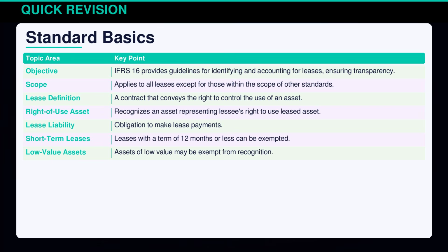International Financial Reporting Standard 16 revolutionizes lease accounting by mandating on-balance sheet recognition, unlike previous standards. It applies to most leases except short-term ones and those involving low-value assets. Lessees must record a right-of-use asset and a lease liability, ensuring a clearer picture of financial obligations. Understanding its objective, scope, and key definitions like lease and right-of-use asset is crucial for mastery.